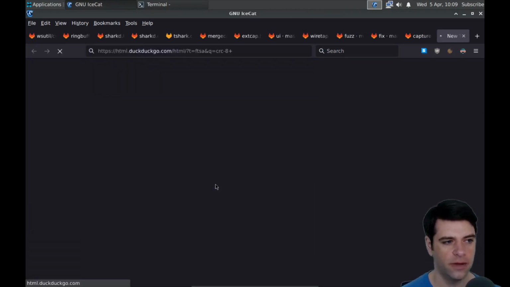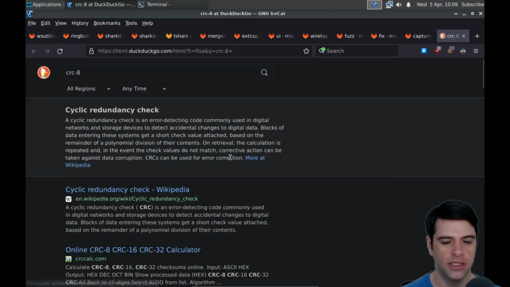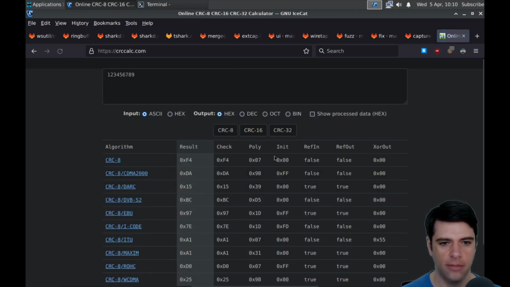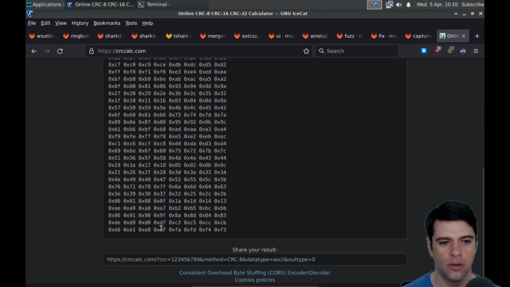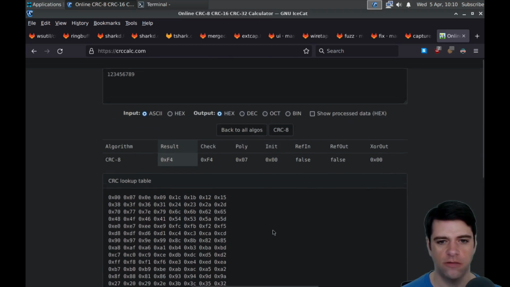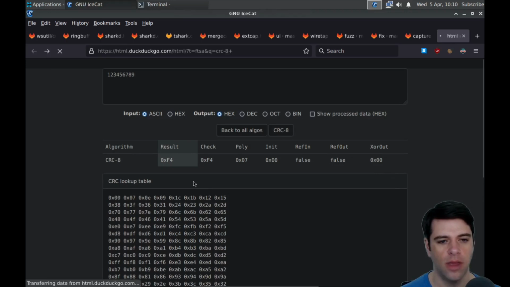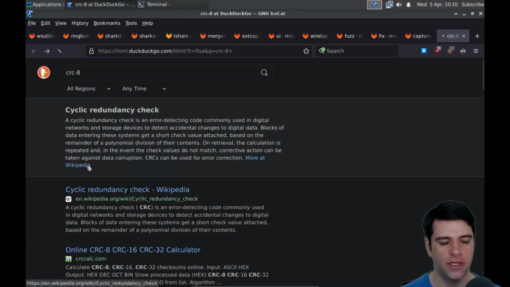Let's find out if we can find out what CRC is. Cyclic redundancy check. I don't know what. Maybe like an 8-bit check. Here's some CRC lookup table. Okay, so different kinds of checks. Maybe all from the same standard or maybe from different standards.